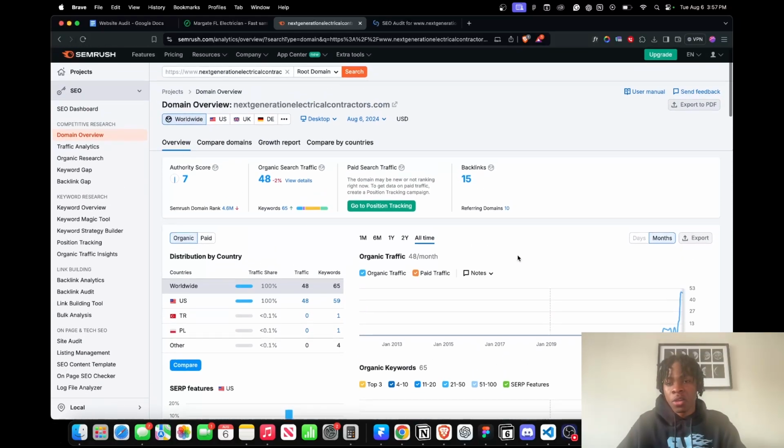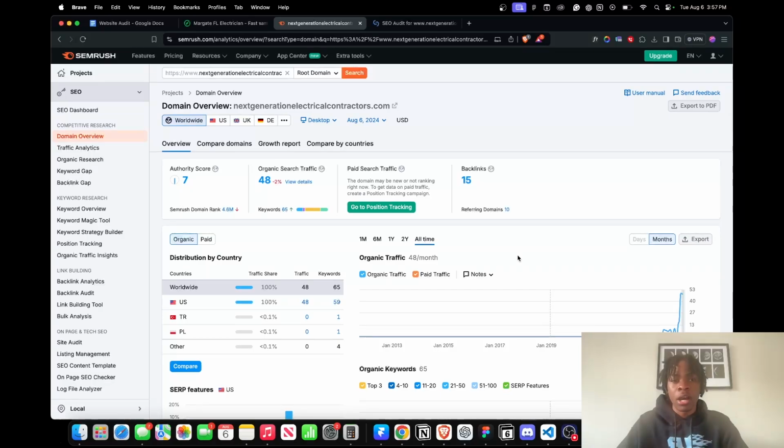If they're working with me, because they're in Florida and I'm in Florida, I would have their website ranking for some generator keywords like generator installation in Fort Myers or in Naples, just to get some organic traffic coming through. Because around hurricane season, if you're an electrician in Florida, there's going to be a spike in generator installation searches on Google. You can see this with Google Trends, and that's a good way to get some organic traffic coming to your website and get some leads, because that's a specific service they're looking for. And if you get them before all the other electricians, you could get a whole bunch of generator jobs. But that's just a freebie for any electricians watching in Florida.